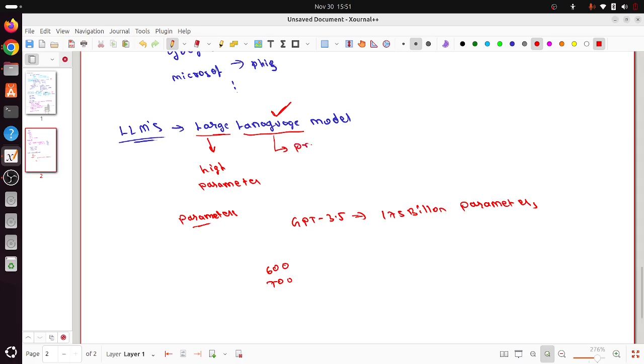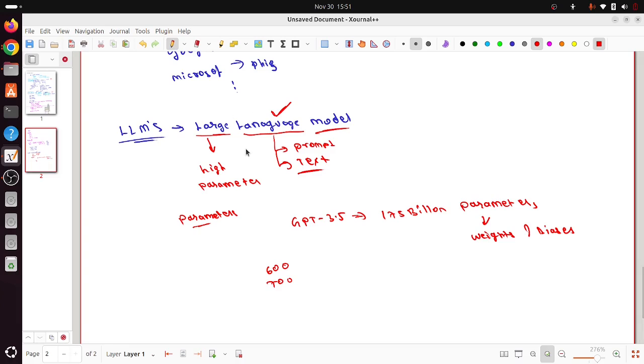You have to give the prompt, so ultimately you work with text data. And model is nothing but the trained algorithm. Large means a huge number of parameters, which are also called weights and biases, which the model learns.